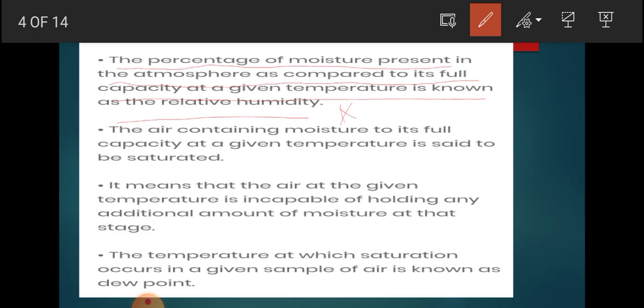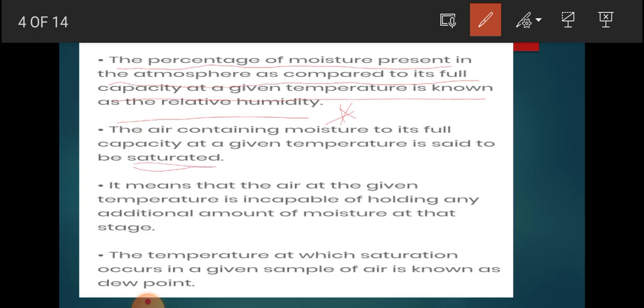The percentage of the moisture present in the atmosphere as compared to its full capacity at a given temperature is known as relative humidity. This relative humidity is a very important part. If the air contains moisture to its full capacity at a given temperature, it is said to be saturated air.